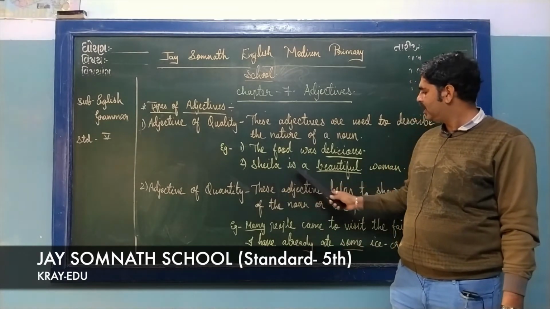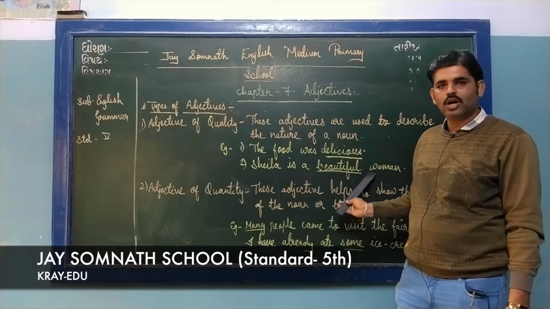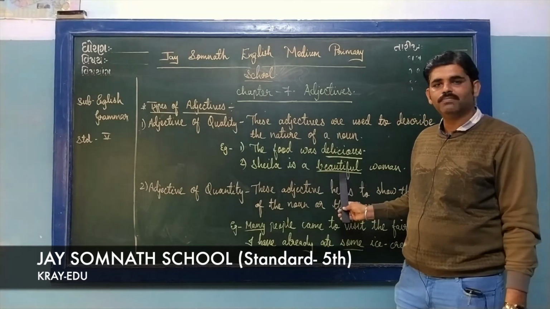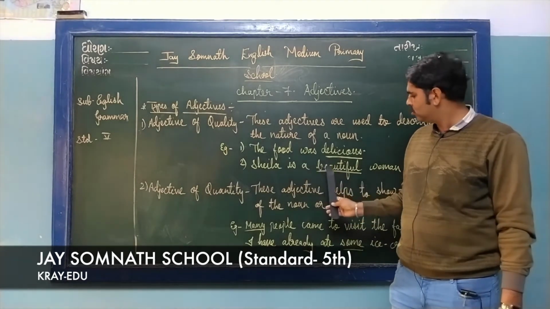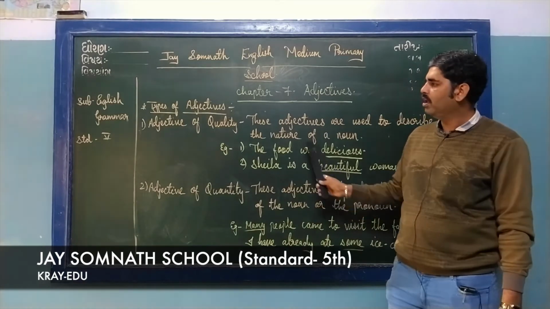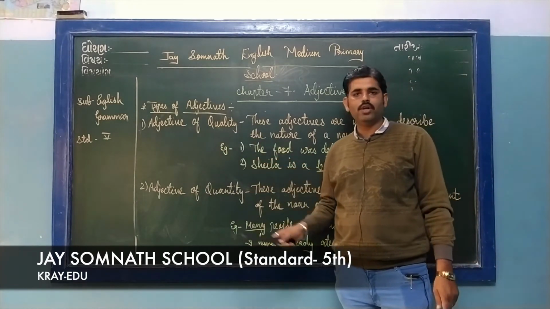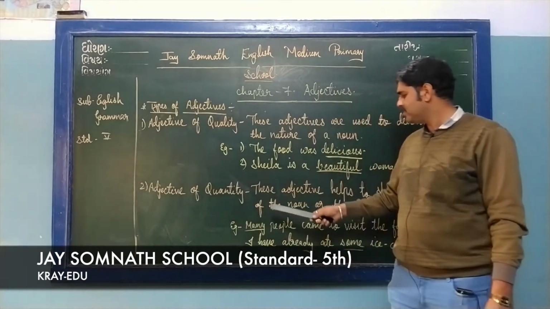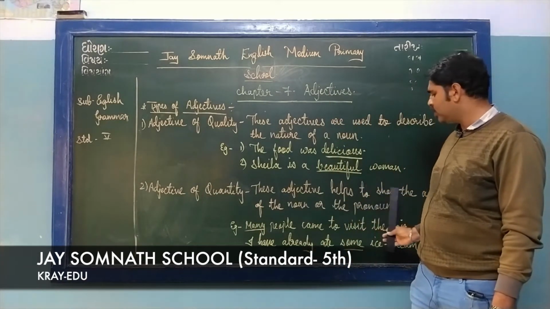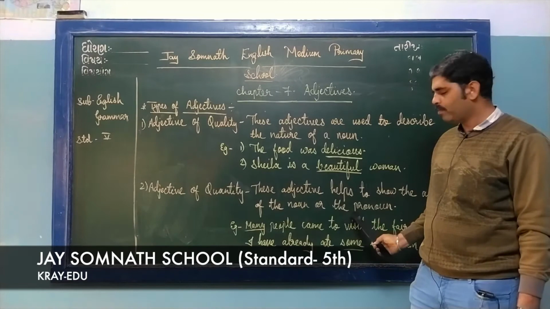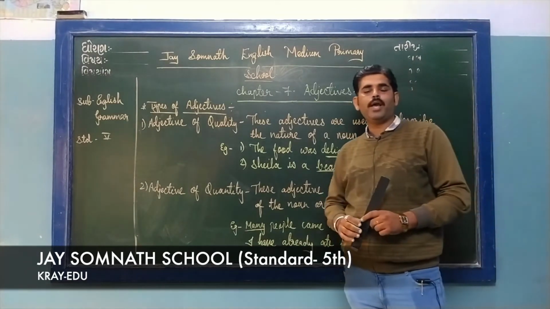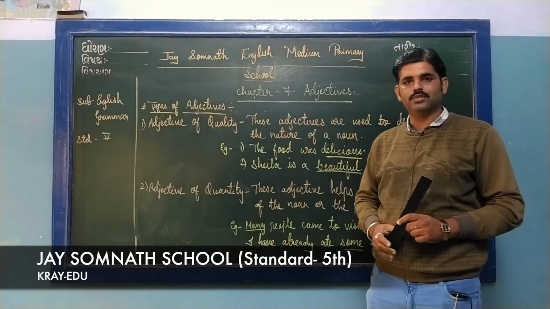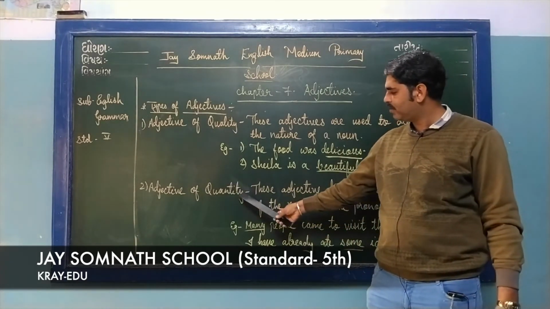Next one, Sheila is a beautiful woman. How is Sheila? She is beautiful. The word beautiful adds something to the quality of a noun. So the words delicious and beautiful are examples of adjective of quality. Next one, adjective of quantity. Quantity means this adjective helps to show the amount of a noun or a pronoun. It helps us to show the amount, or it tells us how much it is. These are called adjectives of quantity.